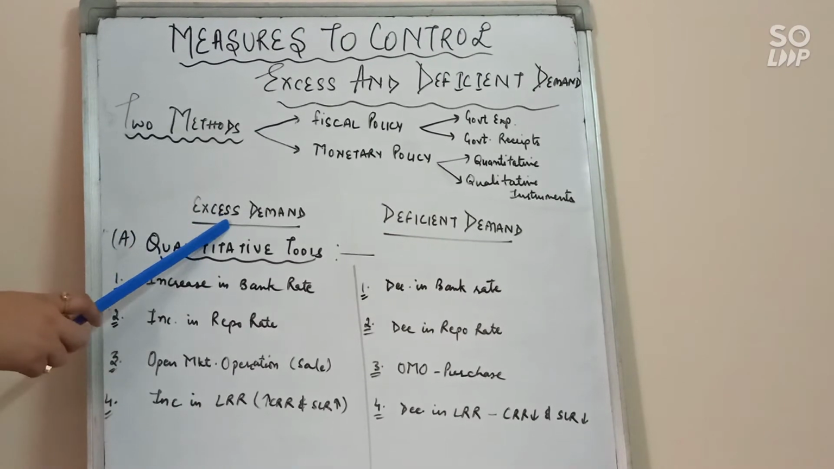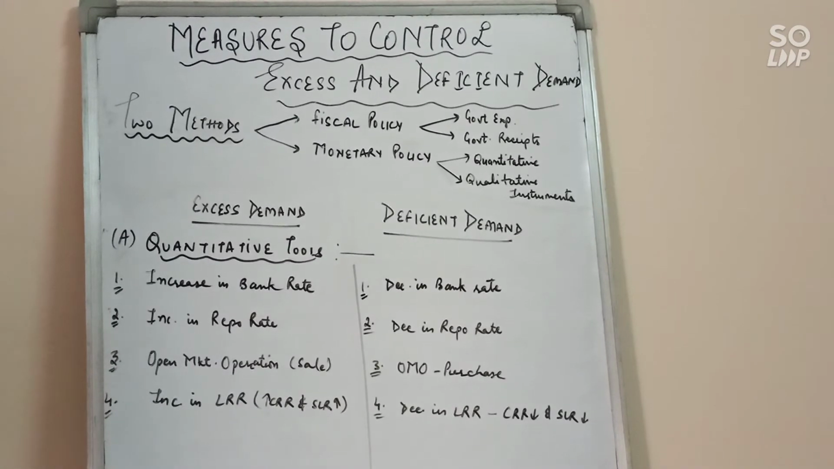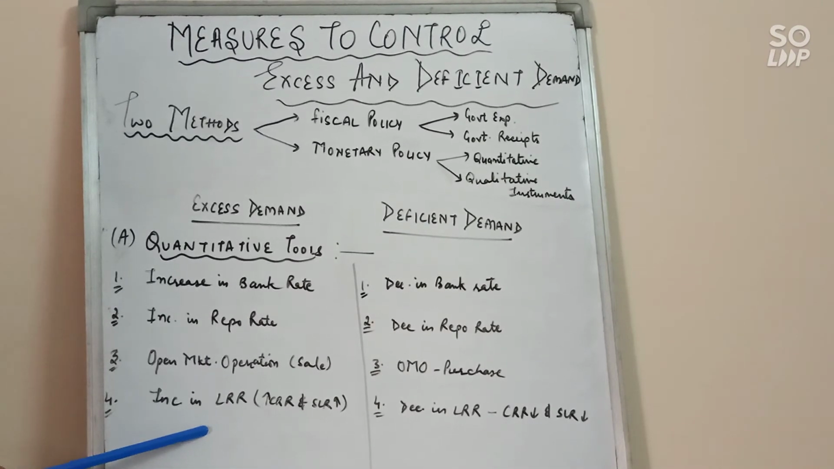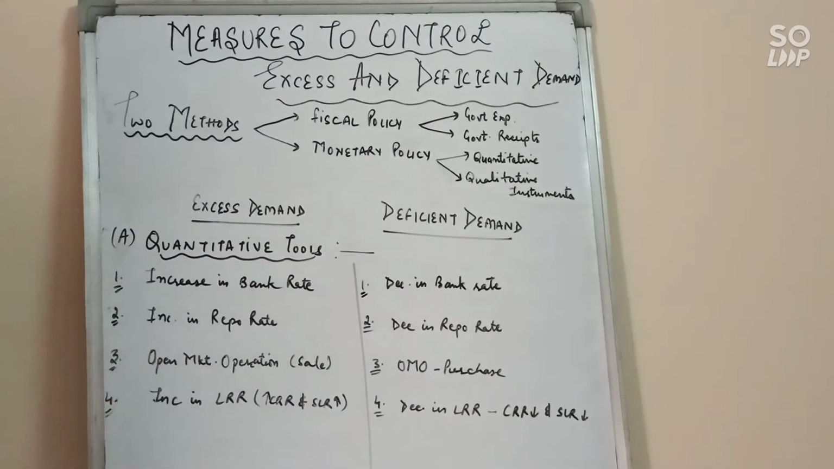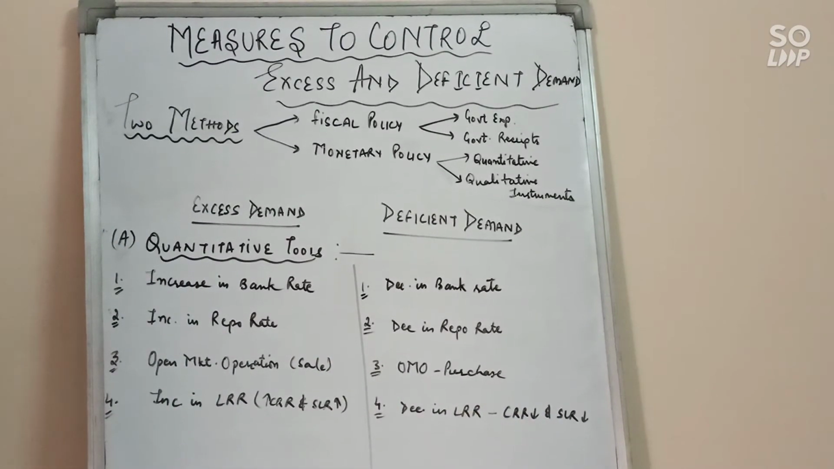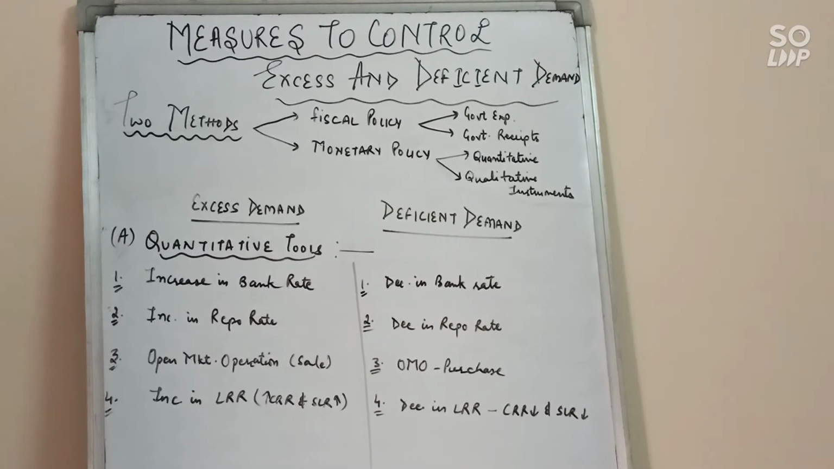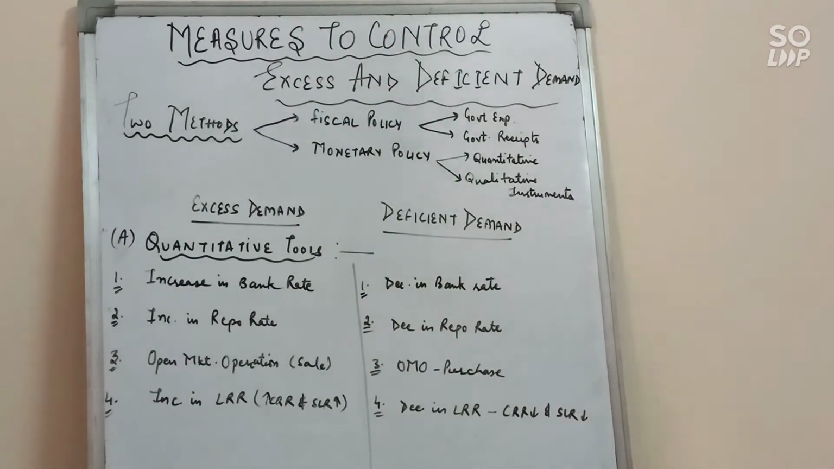Now if there is excess demand in the economy, RBI, the central bank, will increase these two ratios, CRR and SLR, which influence the money supply in the economy. So money supply will reduce in the economy, and in this way we can control the problem of excess demand. And in deficient demand, RBI will decrease these two ratios, CRR and SLR. Automatically it will help to increase aggregate demand in the economy because now commercial banks have more cash resources. Clear? So in this way we can control the problem of excess demand and deficient demand in the economy with the help of these tools, that is quantitative tools.